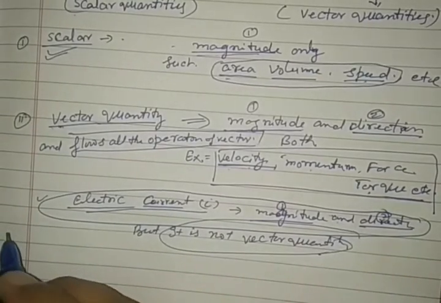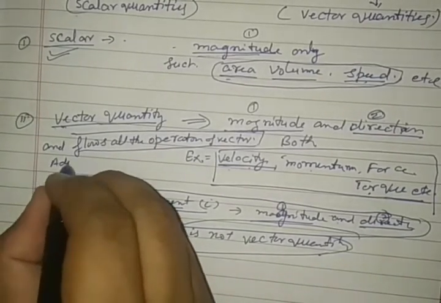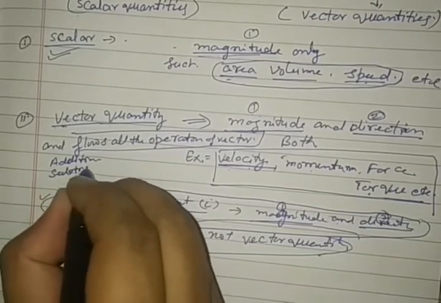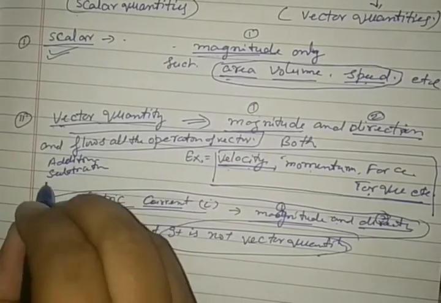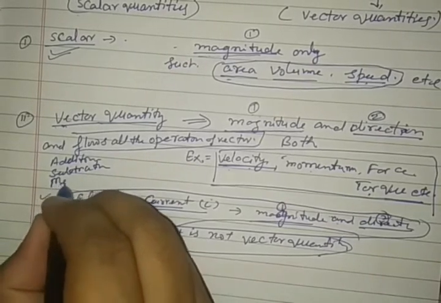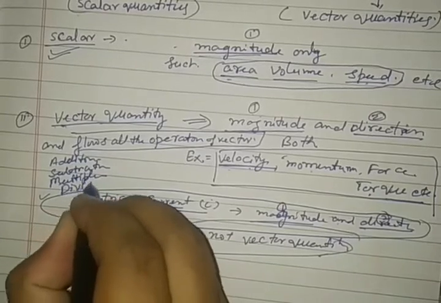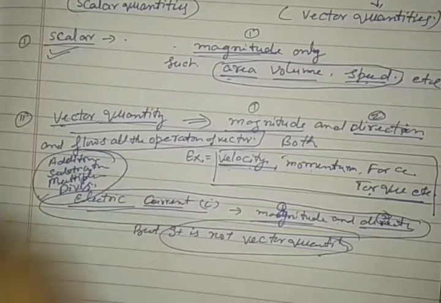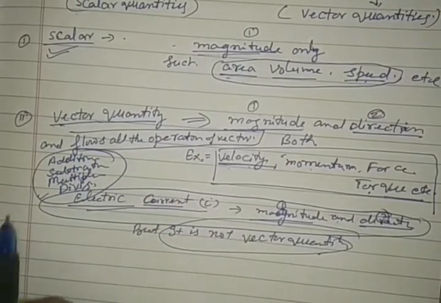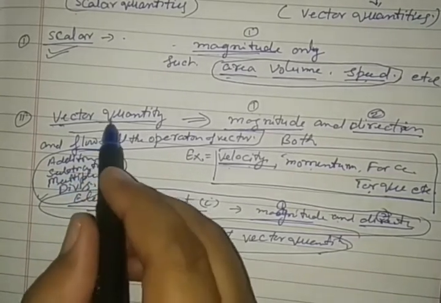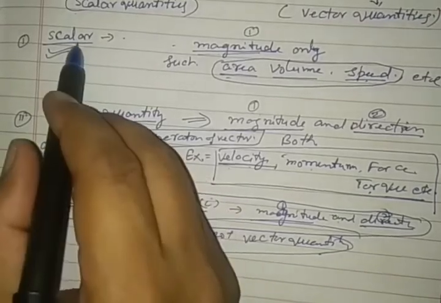Fundamental operations such as addition, subtraction, multiplication, and division. See, these four fundamental operations, addition, subtraction, multiplication, division of a vector quantity, are different from a scalar quantity.